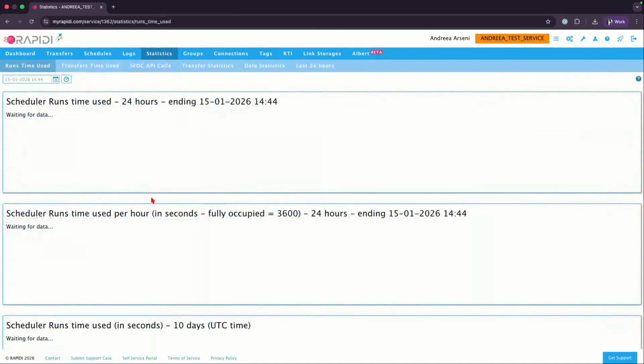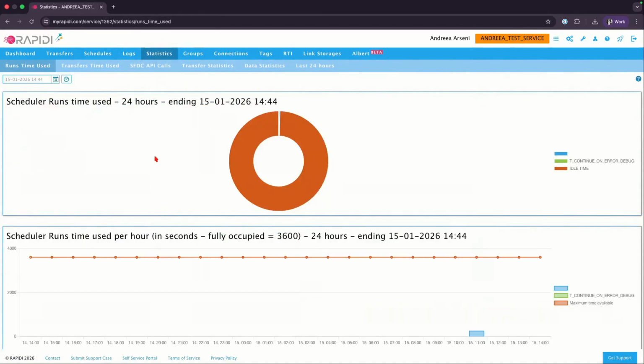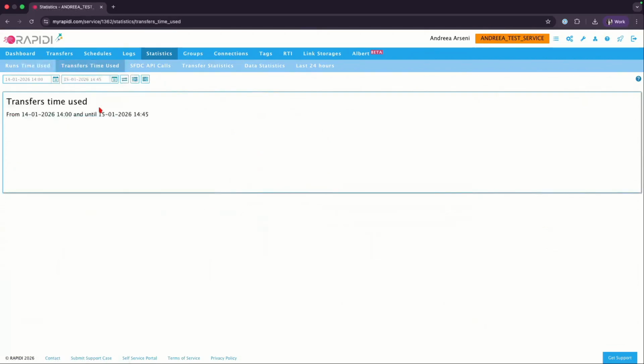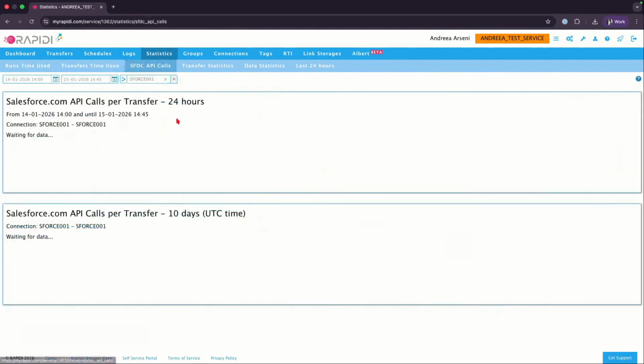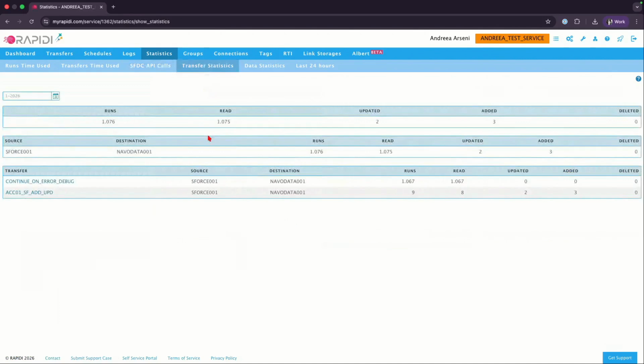And then we have statistics. This one will show you the current situation of your service. So you have here the time used for all the runs, then the time used for the transfers, then the API calls. This would be on the Salesforce side. Then you get to see transfer statistics. So for example, if you have a lot of transfers, you'll see more here than what I see.